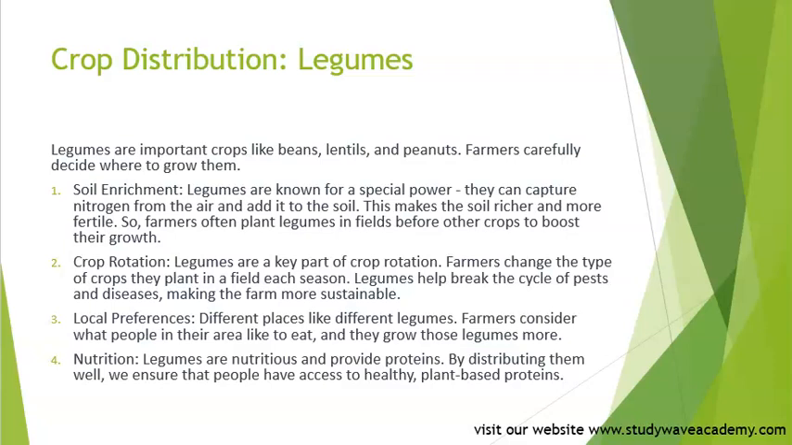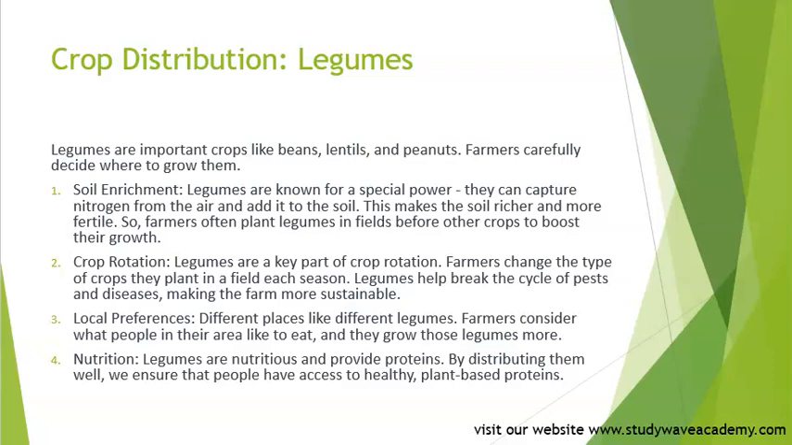Crop rotation. Legumes are a key part of crop rotation. Farmers change the type of crops they plant in a field each season. Legumes help break the cycle of pests and diseases, making the farm more sustainable. Local preferences. Different places like different legumes. Farmers consider what people in their area like to eat and they grow those legumes more.